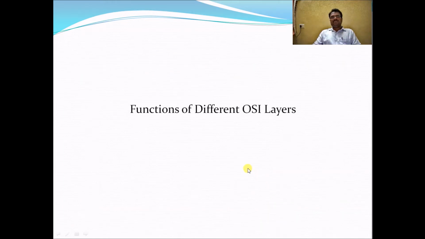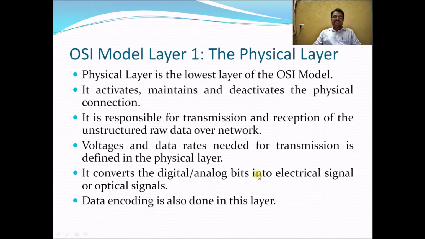So now we see the functions of the different OSI layers. OSI model layer 1, the physical layer, the first one. The physical layer is the lowest layer of the OSI model. It activates, maintains and deactivates the physical connection. It is responsible for transmission and reception of the unstructured raw data over the network. Voltages and data rates needed for transmission are defined in the physical layer.